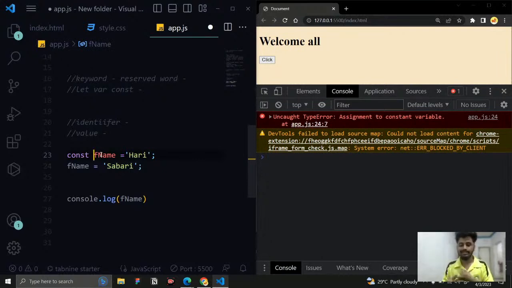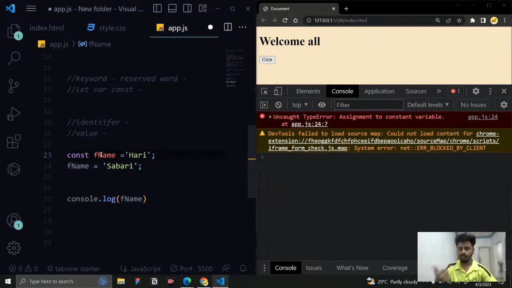And you should not use special characters like at or hash. The valid symbols are the dollar sign and the underscore sign. These two signs are valid. And you should not start a variable with a number. So these three things you need to note, and you can use a number in between.